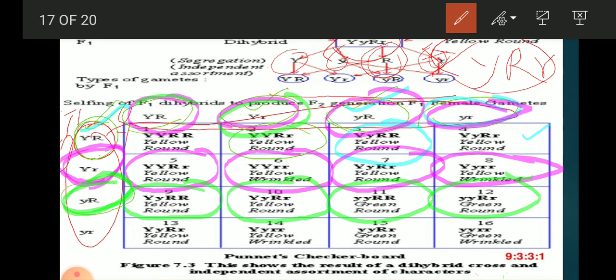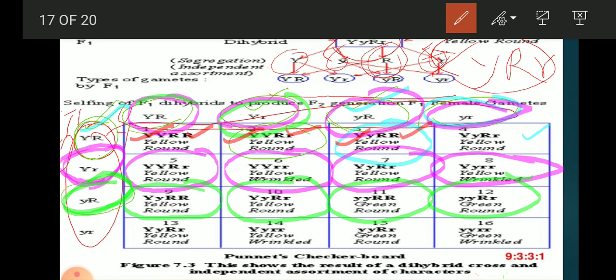So here you can see in this, capital Y, both are dominant, so that is yellow, and both are dominant, that is round. So that is the first yellow round. Then if you see capital Y, that is also yellow, dominant, and if one capital letter is present, it means that is dominant. So write the dominant one. That is capital R, so it means that is also yellow round. If you see here one Y is capital, it means that is dominant, so that will be yellow, and both are round, so that will be round.